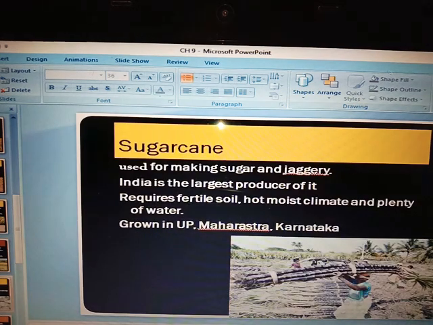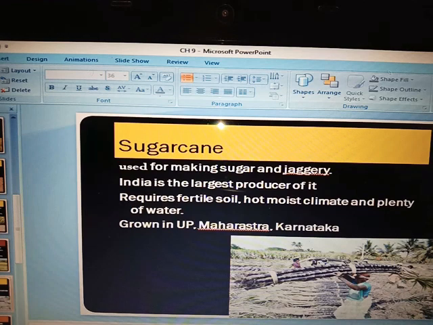First is your sugarcane. You know what is sugarcane? This sugarcane is used for making sugar and jaggery. Jaggery, in Hindi it is called gud. So sugarcane is basically used for making sugar and jaggery. Now India is the largest producer of sugarcane. In India, the production of sugarcane is the largest.